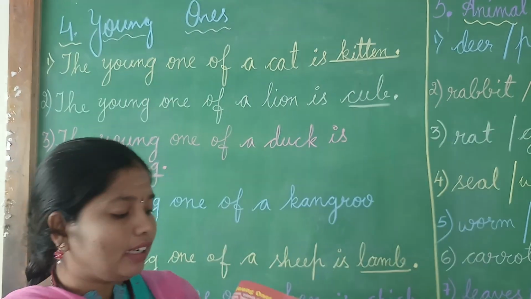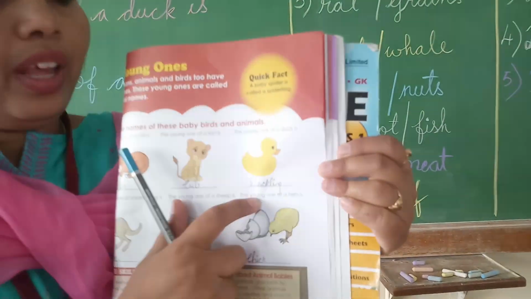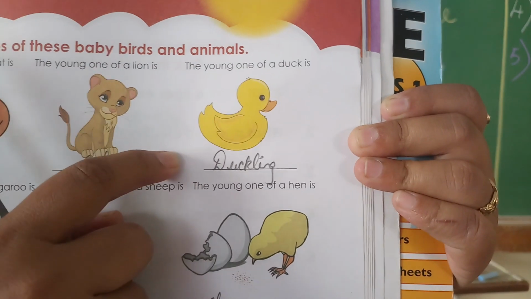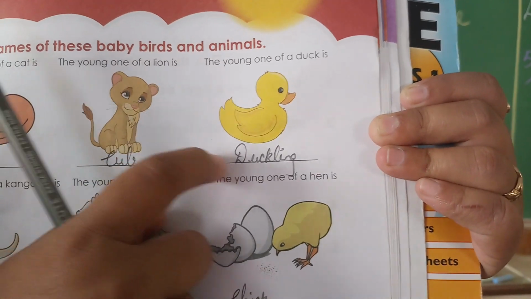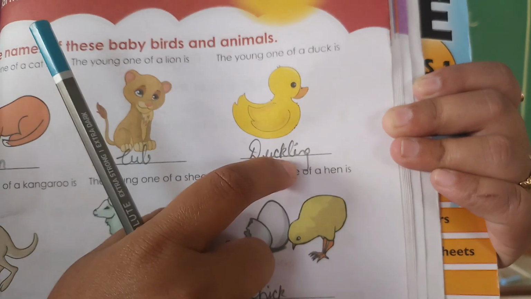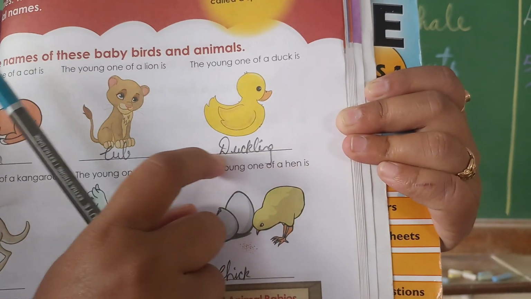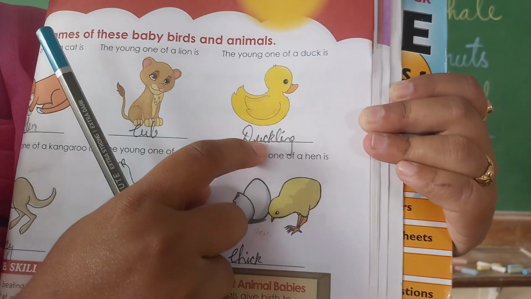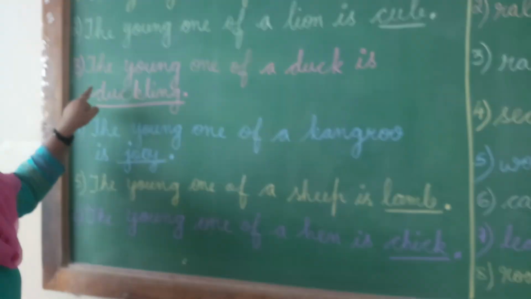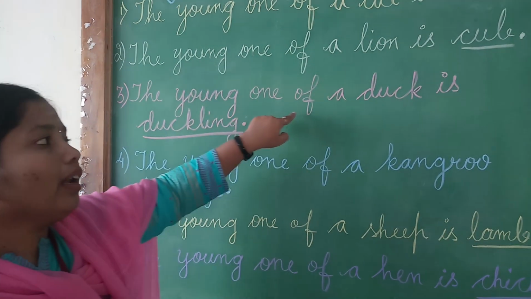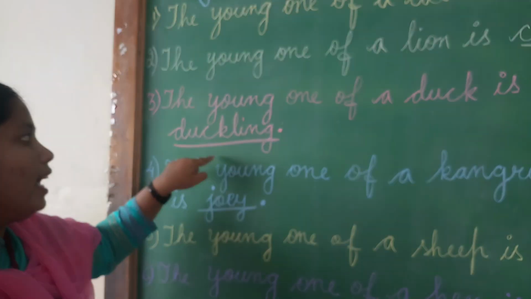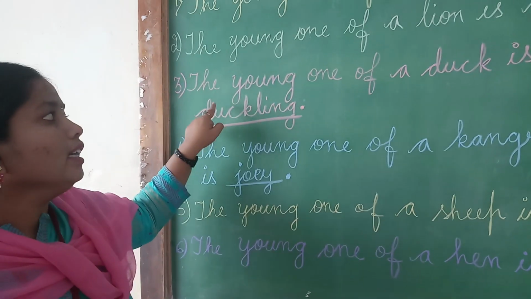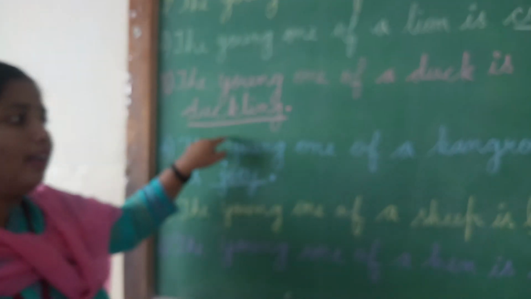This is second, children. Third, you see, the young one of a duck. Are you able to see the picture? Yes, the young one of a duck is dash. It is duckling, D-U-C-K-L-I-N-G. In the dash you will write duckling. The young one of a duck is duckling, D-U-C-K-L-I-N-G.